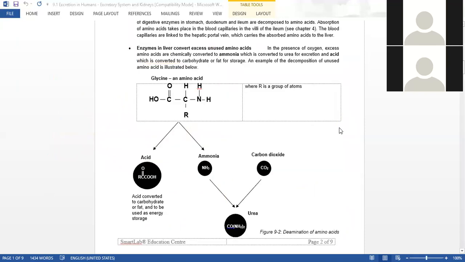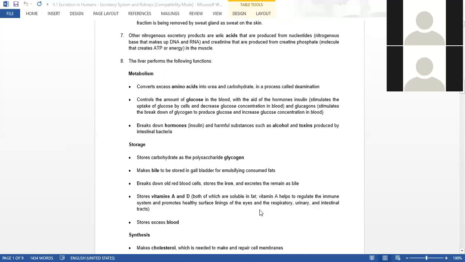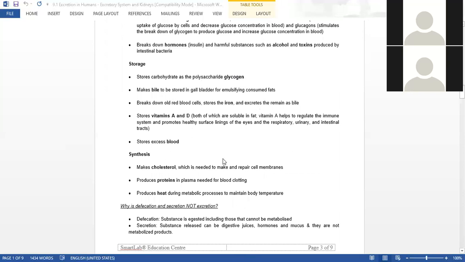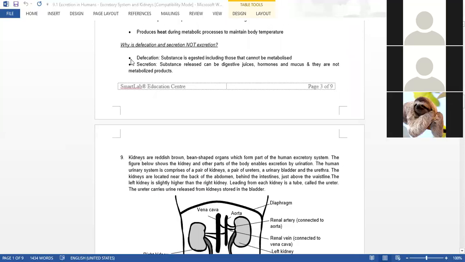Here they're trying to tell you, this one portion here is converted to carbohydrate or fats, and then this ammonia, two of them will combine with carbon dioxide to form urea. These are the list of functions of the liver. You would have learned this in nutrition in human, topic 4, just a recap. And here they tell you why defecation, that is removal of feces, is not considered excretion.